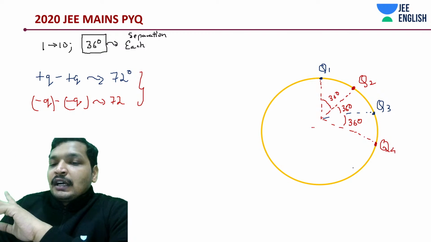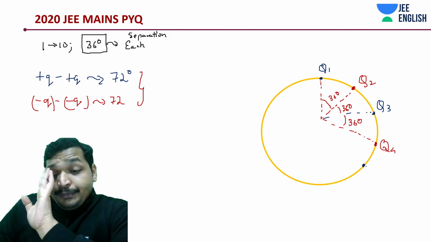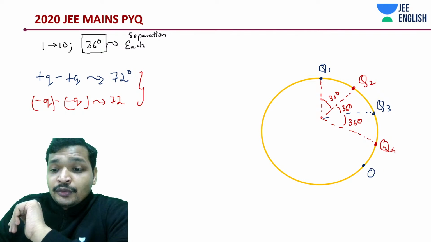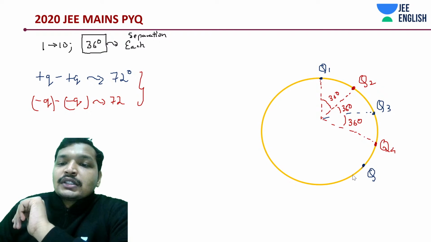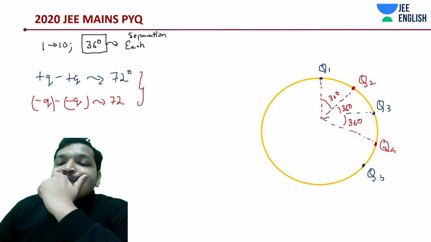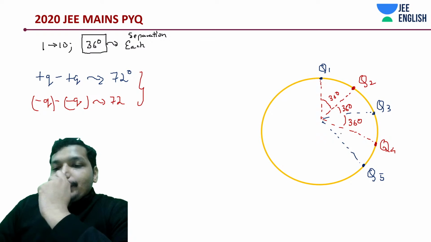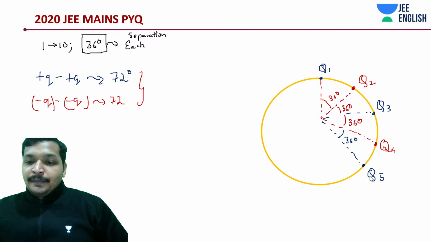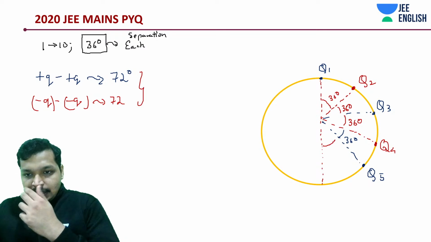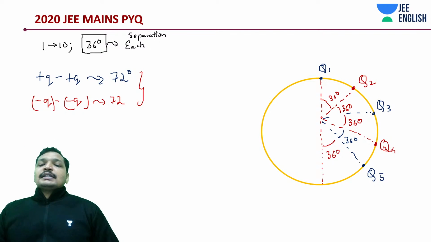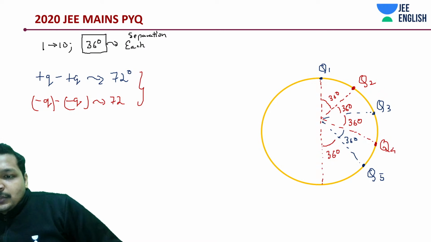And 36, fourth one, how much is it going to be? Fourth one, it's going to be a fifth one. It's Q5, isn't it? 36, how much should this be? This should be 144. Exactly. Have a look at the problem. And this would be another 36. Okay, this all 36, 36, 36. Is this correct? Yes. And this would be what?